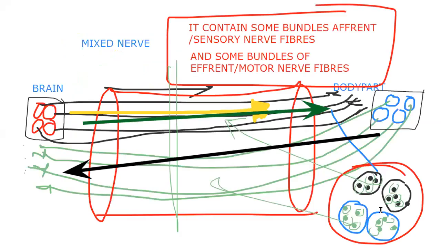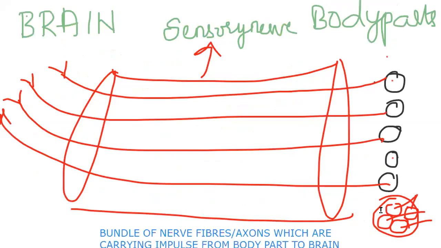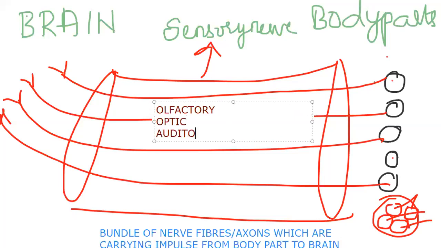What are all these indicating? Some of our cranial nerves are sensory: olfactory, optic, auditory. Out of the 12 pairs of cranial nerves, these have their cytons in the body part and their axons moving towards the brain, and we call them sensory nerves. That means all the bundles, fascicles have this direction, this kind of arrangement.